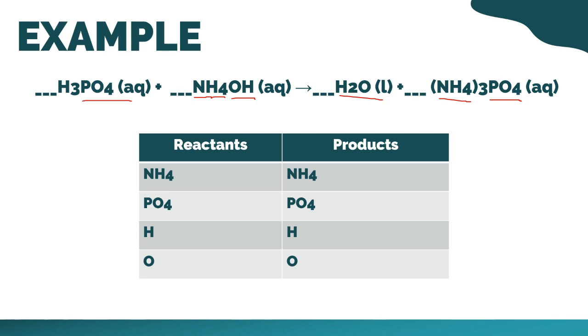Ilan ba muna yung ammonium dito sa side ng reactant? Isa. Okay? Dito naman po sa phosphate, okay, meron ding isa. Yung hydrogen niyo po ngayon ilan? So we have 1 plus 3, we have 4. Now, ilan po ba ngayon yung oxygen nyo? Okay, meron po tayong 1, then plus, okay, we have 1. Meron din tayong isang oxygen. Sa kabilang side naman po, ilan yung ammonium mo? Meron kang 3. Tignan nyo po, ito po yun, 3.